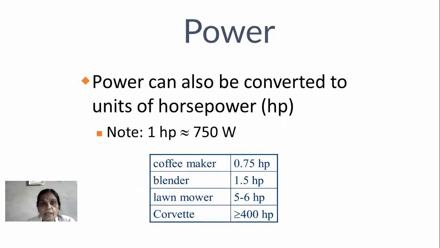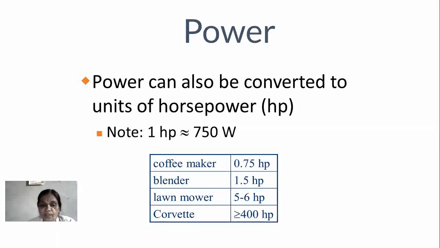First example is the coffee maker. It has a 0.75 HP motor. In a machine like a mixer or coffee maker, the motor which runs the coffee maker has a power of 0.75 horsepower. A blender has a power of 1.5 HP.